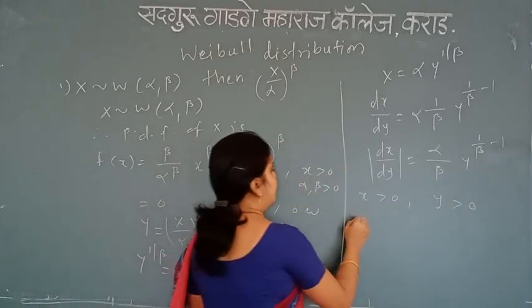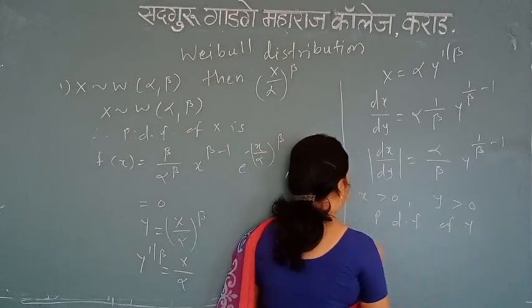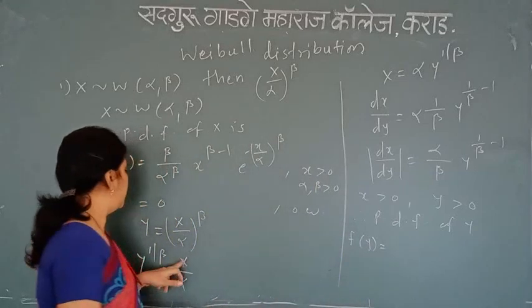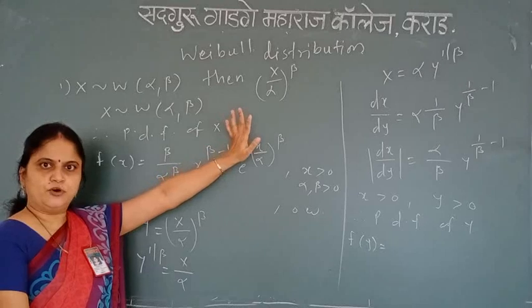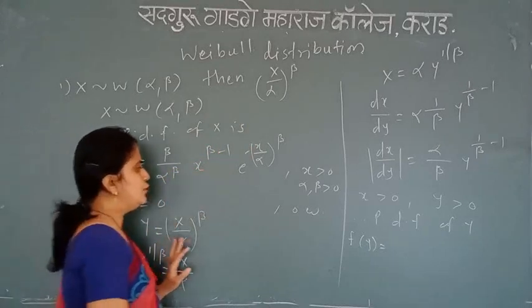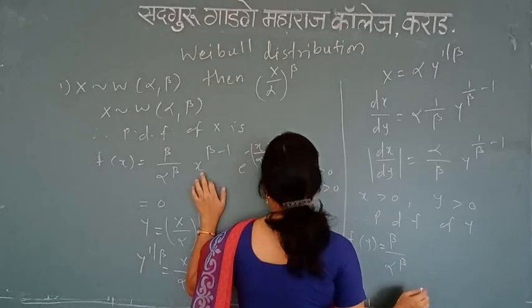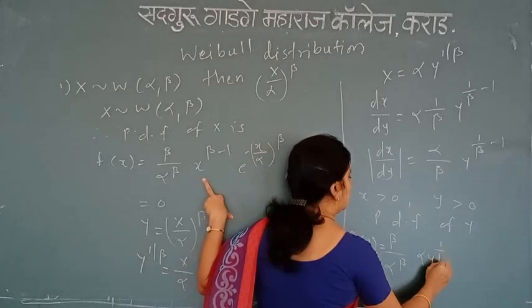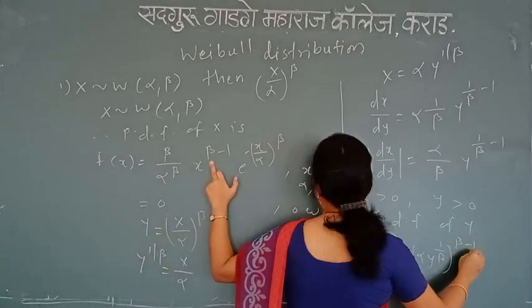Now the PDF of y is f of y. This is equal to, again we put the value of x as alpha y raised to 1 upon beta over here. So what do we get? See, beta divided by alpha raised to beta, this is as it is. Then x means alpha y raised to 1 upon beta, raised to power beta minus 1.